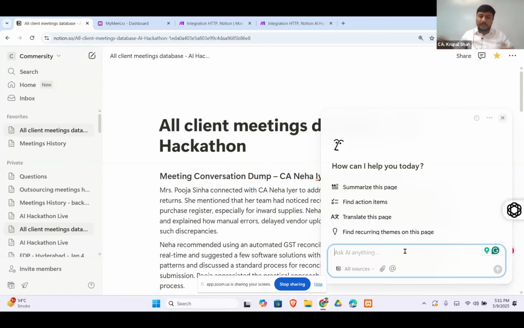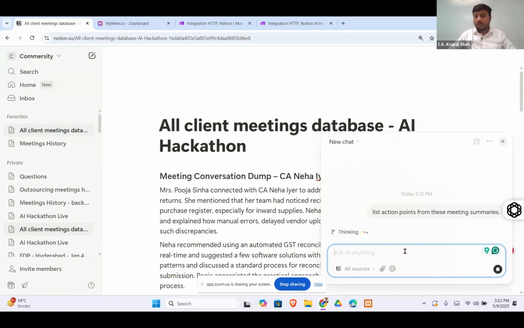So if out of this entire meeting she wants to know how many action points Neha has to take, she types: list action points from this meeting summaries.